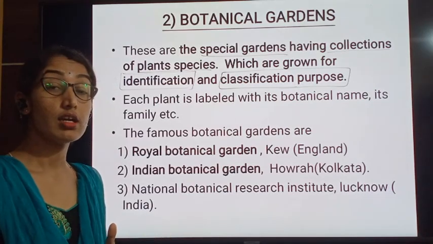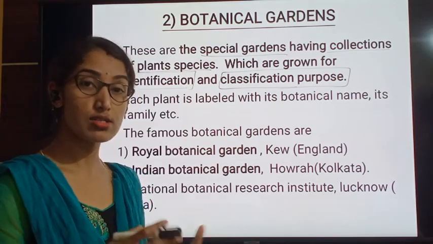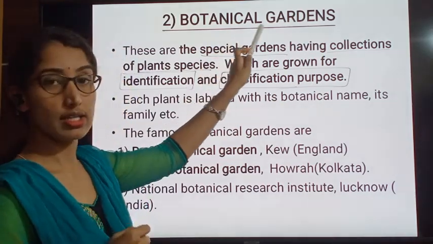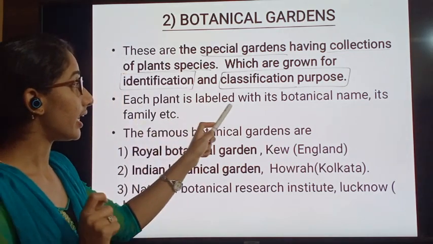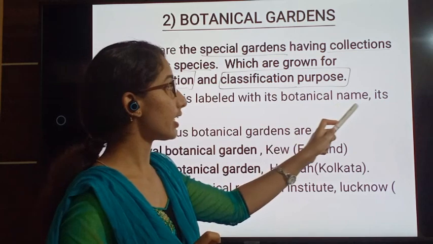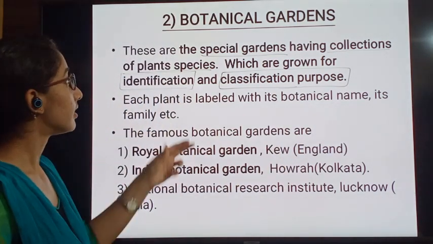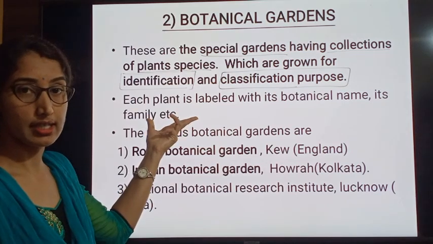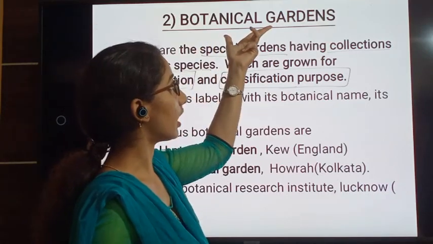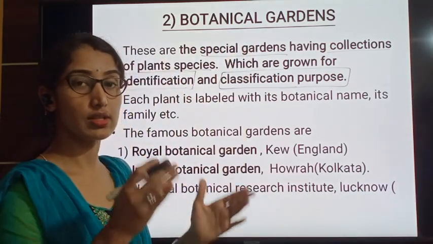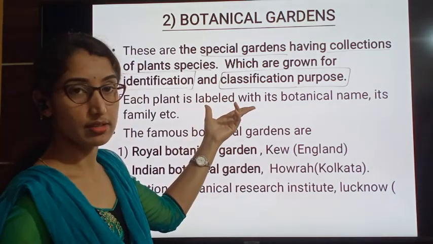Many of the rare medicinal plants and many valuable trees are also grown in the botanical gardens. Each plant is labeled with its botanical name and its family, etc. Each and every plant or tree grown in the botanical garden has a label.